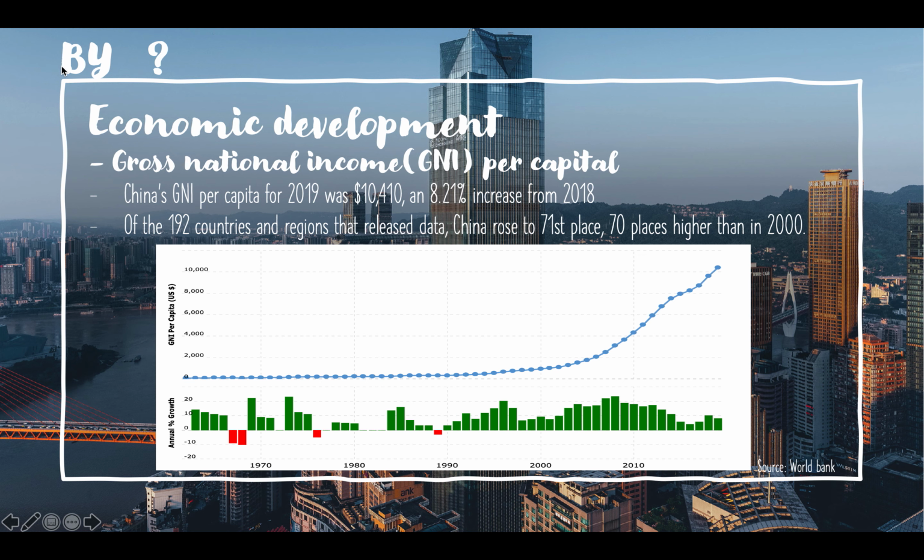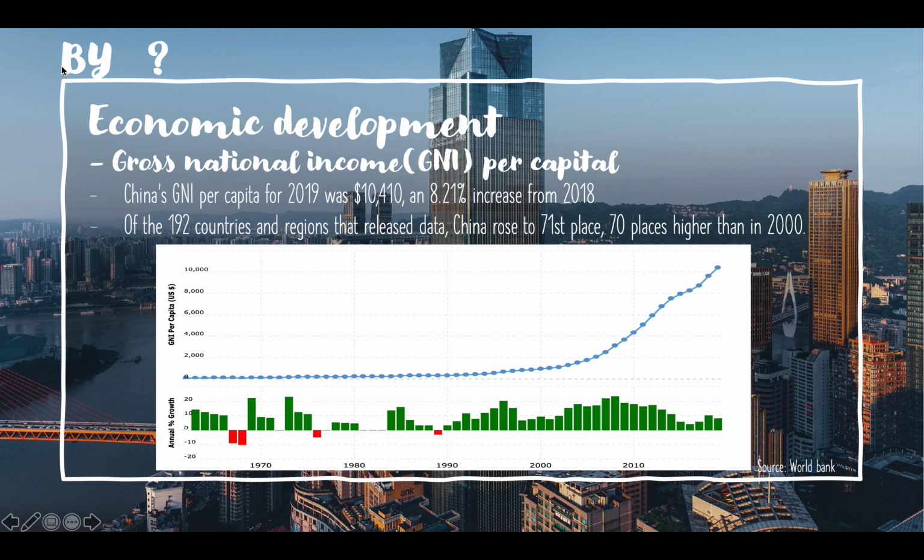To measure China's economic development, we generally measure the gross national income per capita and the purchasing power parity. GNI per capita is the gross national income converted to US dollars using the World Bank Atlas method, divided by the mid-year population. GNI is the sum of value added by all resident producers, plus any product taxes not included in the valuation of output, plus net receipts of primary income from abroad.